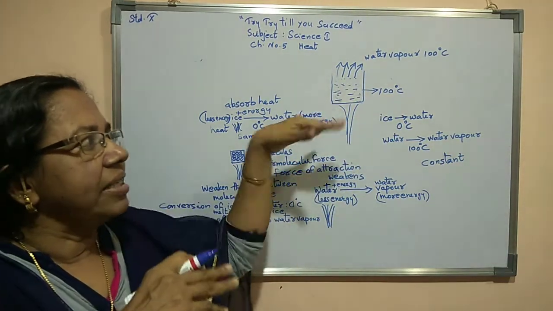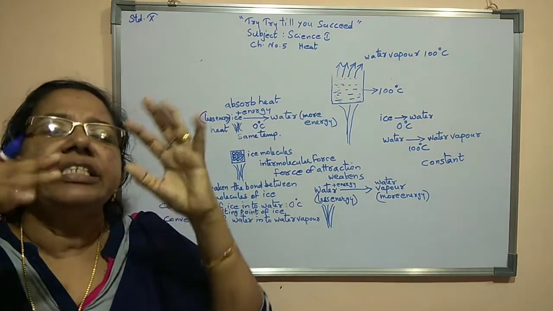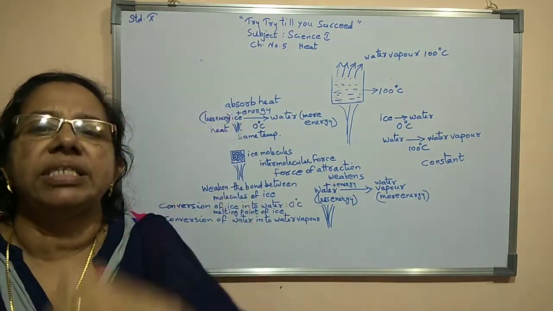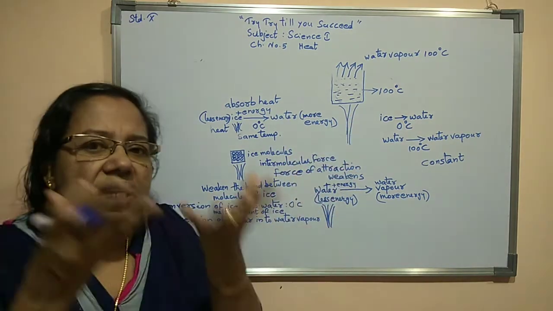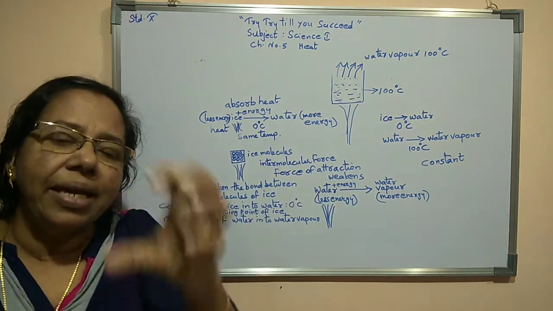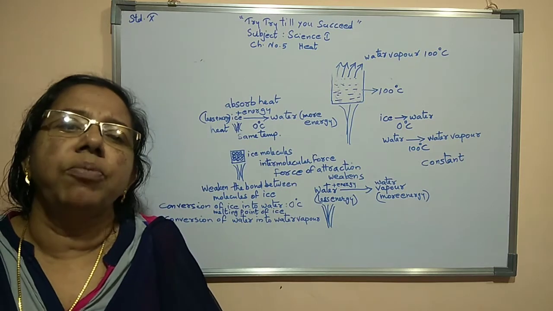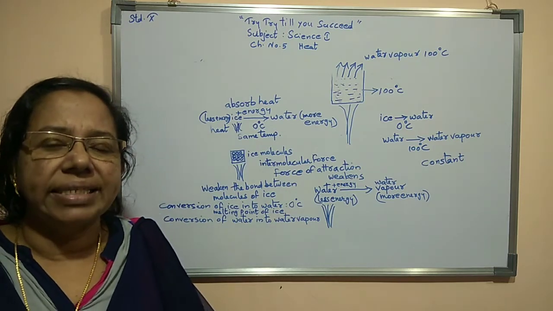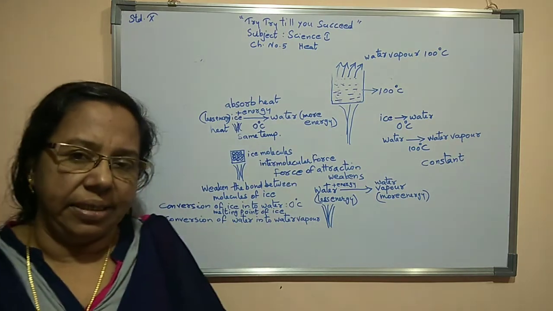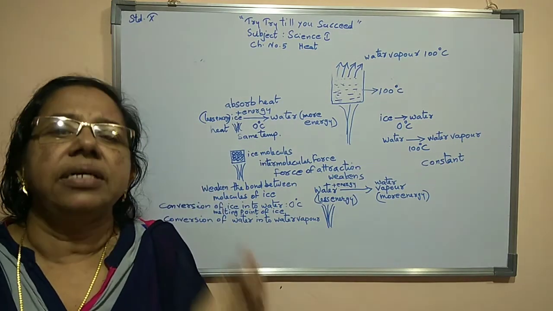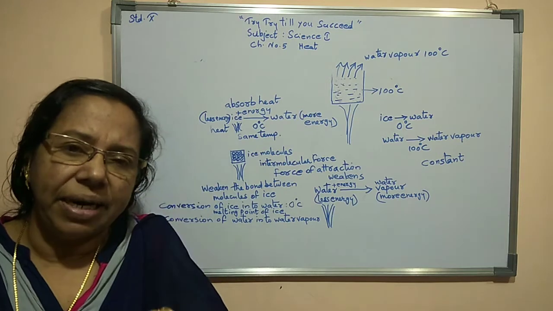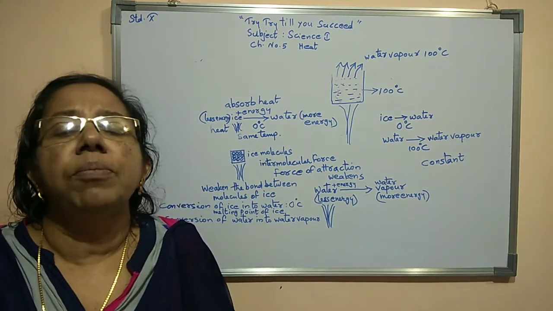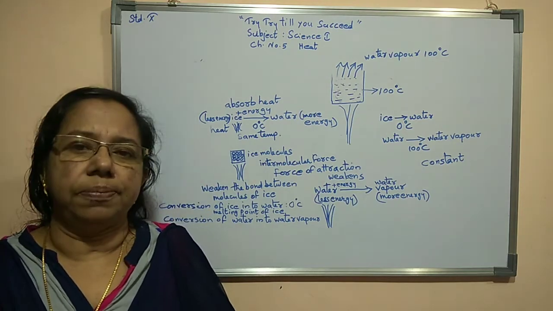As and when water starts to boil, steam or water vapor formation is taking place. So at 100 degrees Celsius water starts to boil, and that temperature is known as the boiling point of water. The constant temperature at which water starts to boil is known as the boiling point of water.